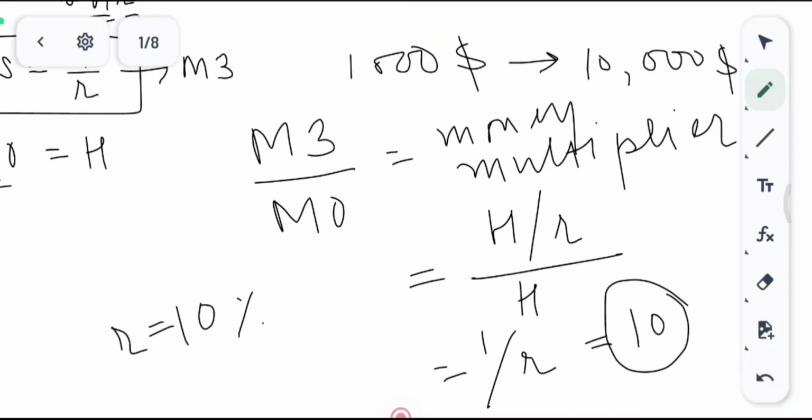So I hope I was able to make you clear about what fractional reserve banking is and how it works.